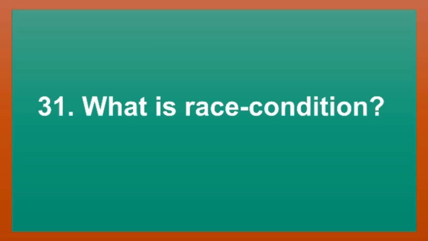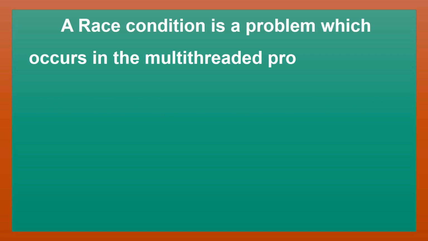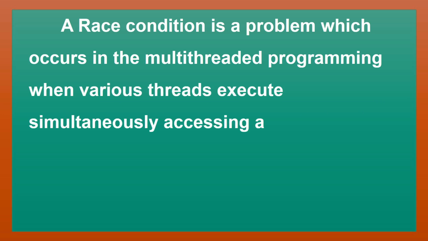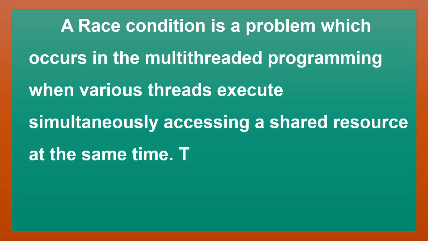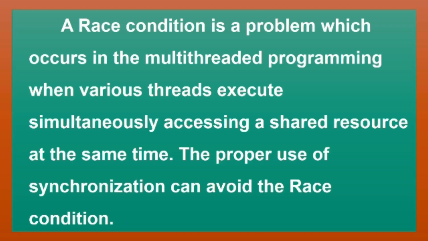What is race condition? A race condition is a problem which occurs in multi-threaded programming when various threads execute simultaneously, accessing a shared resource at the same time. The proper use of synchronization can avoid the race condition.